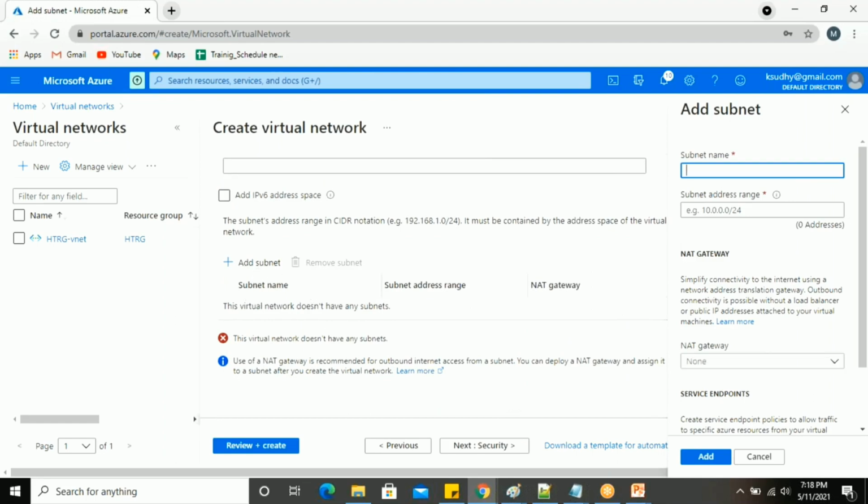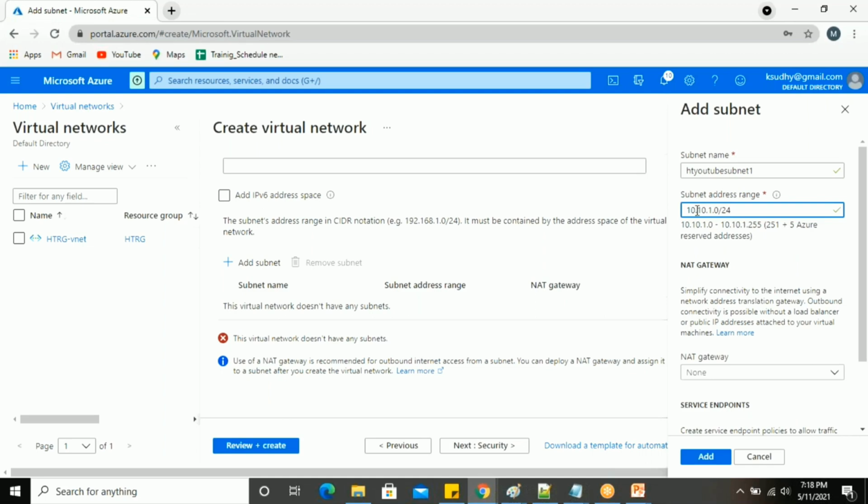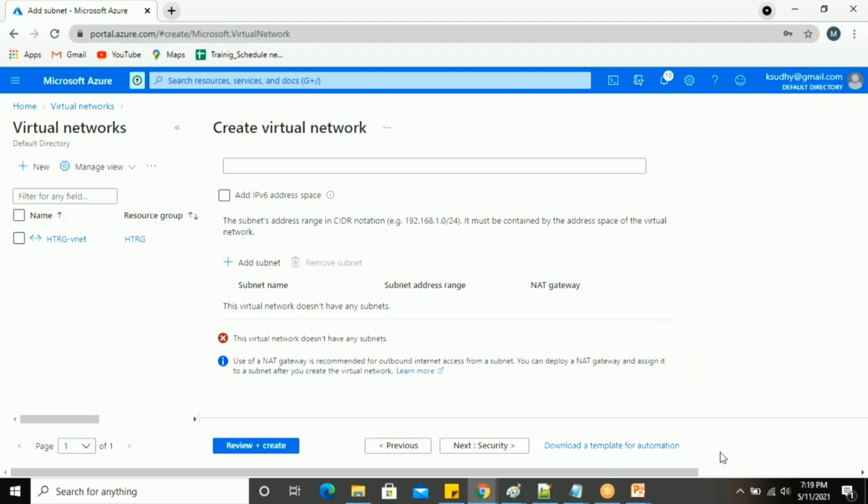I'm just going to add a subnet here. Subnet name, HT YouTube subnet 1. I'm going to assign the subnet IP 10.10.1.0/24. So 10.10 will be the network ID, the subnet ID will be 1, and the host ID 0 and 0. I'm giving /24; /24 will be your subnet mask bit. You will get around 251, plus 5 Azure reserved addresses for this IP. So I'm just going to click add.